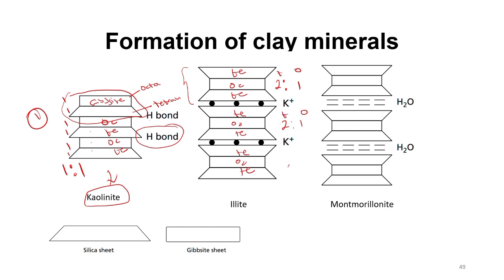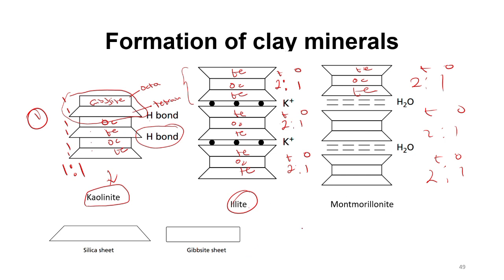2 tetra is to 1 octa, meaning a higher proportion of the tetra to octa, leading to an illite formation. The same thing occurs in the montmorillonite: 2:1. Higher tetra compared to what? The octahedral. So what differs between the illite and the montmorillonite?